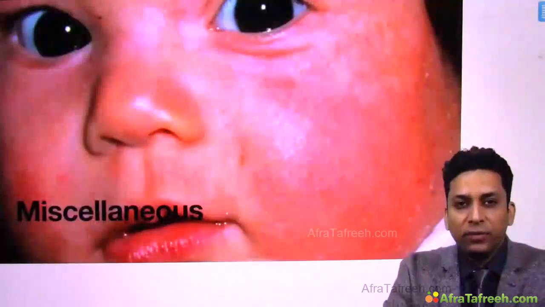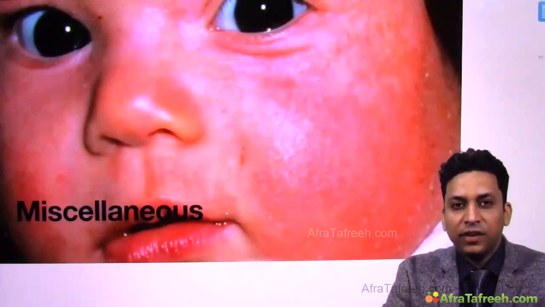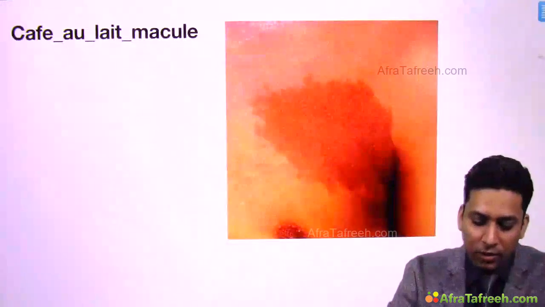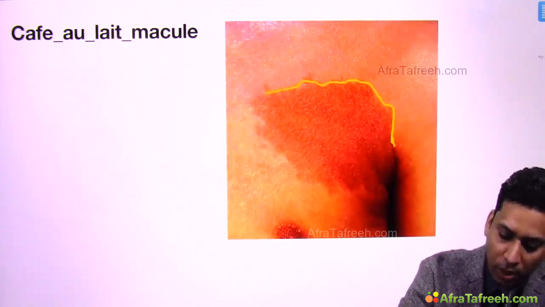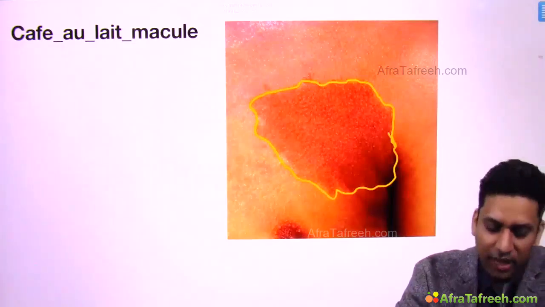So let us see a few images from this miscellaneous group. The first one which we have discussed is genodermatosis. Like here you can see these are Café au lait macules. So these are dark lesions which are brown in color like coffee and present over lighter skin color. So these are known as Café au lait macules.